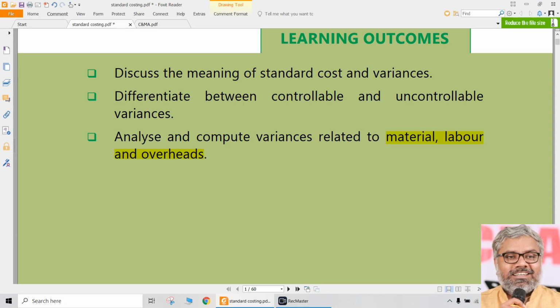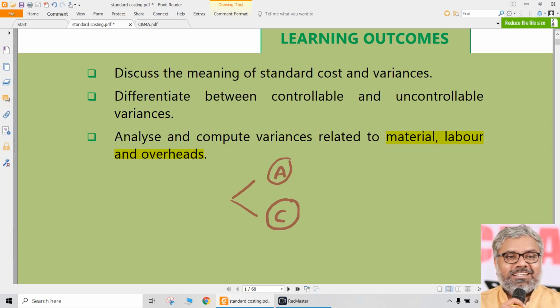one is cost ascertainment and the second one is cost control. Both of them are important aspects of cost and management accounting. We are aware of that. The earlier parts related to the elements of cost or cost sheet or computation of total cost related to any particular organization in accordance with the data given, all of that will be forming part of the cost ascertainment part.